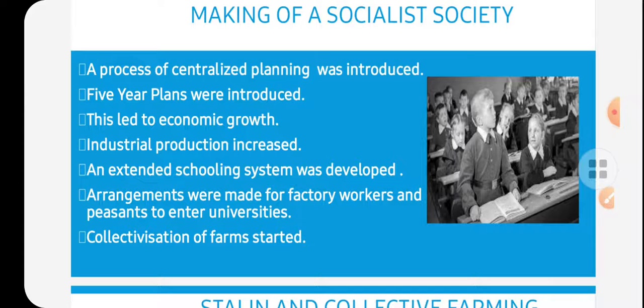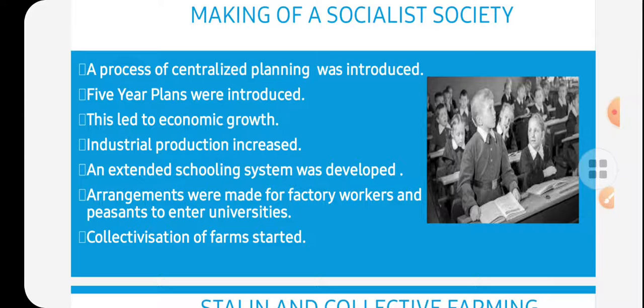So an extended school system was developed. The husband and wife who were working there sometimes had their children provided with crèche facilities, and simultaneously education was given, and arrangements were made for factory workers and peasants to enter universities. So collectivization of farms started.